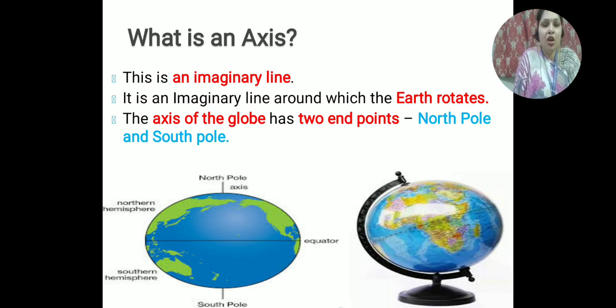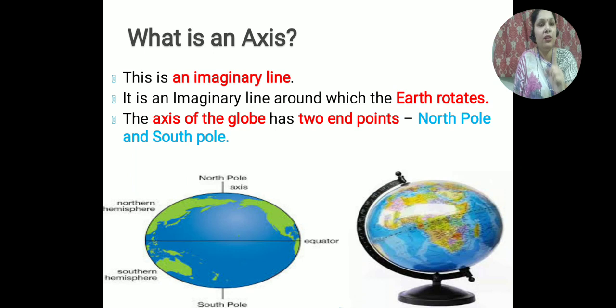Now, what is an axis? This is an imaginary line. Axis is an imaginary line, the line around which the earth rotates. As a globe is rotating, and the globe is a miniature, a model of the earth, the earth also rotates around its imaginary line, and that imaginary line is known as the axis.